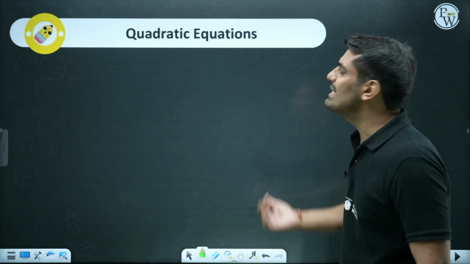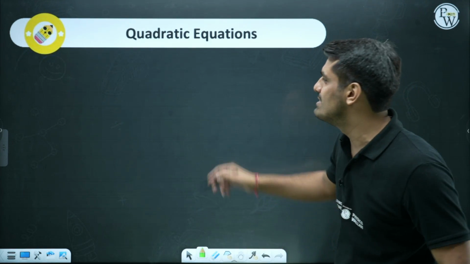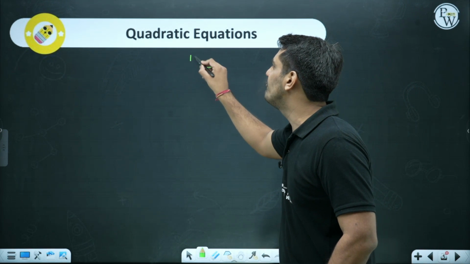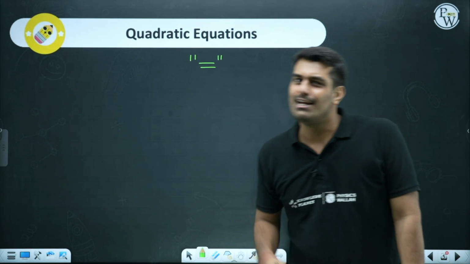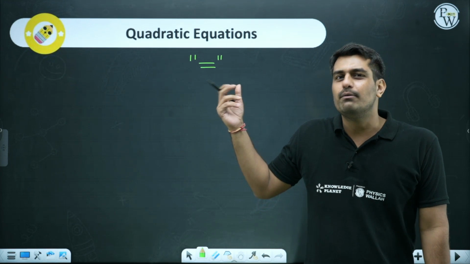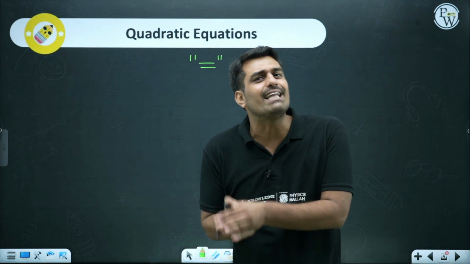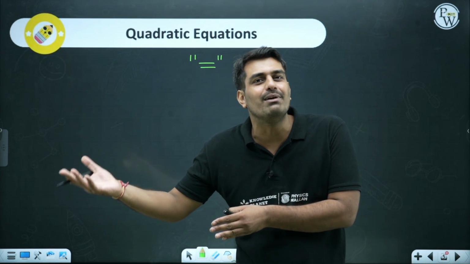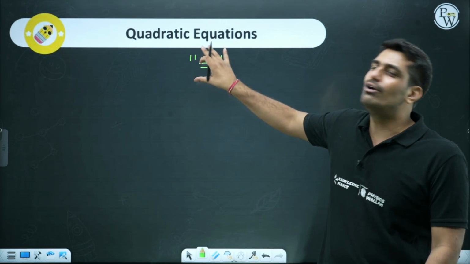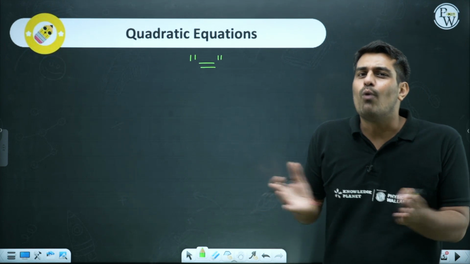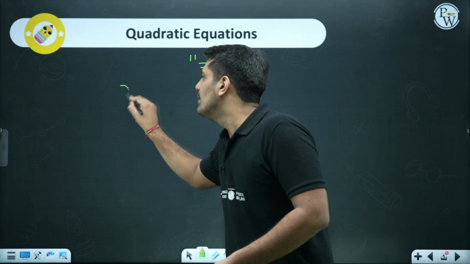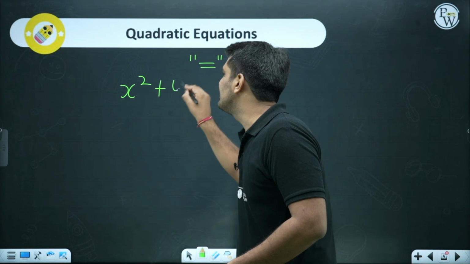Algebraic equation and algebraic expression had only one difference, and that difference was of this sign. You must be familiar with this sign over here. This is equals to. So quadratic equation is nothing but when a quadratic polynomial is used along with the equal to sign and we get an equation. What kind of equation? I just wrote x square plus 4x plus 3.